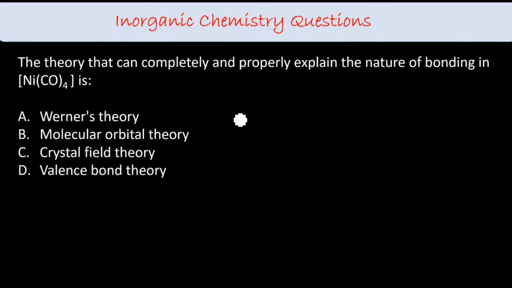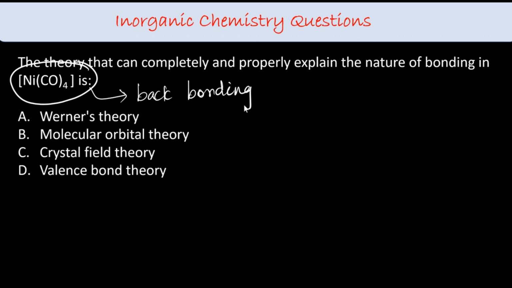The theory that can completely and properly explain the nature of bonding in carbonyls, particularly carbonyl. Here we didn't talk about the carbonyl in CFT, valence bond theory or Werner's theory, right? We talked about the carbonyl in case of weak field and strong field, but carbonyl is doing something different, that is back bonding, right? So back bonding is explained by molecular orbital theory.